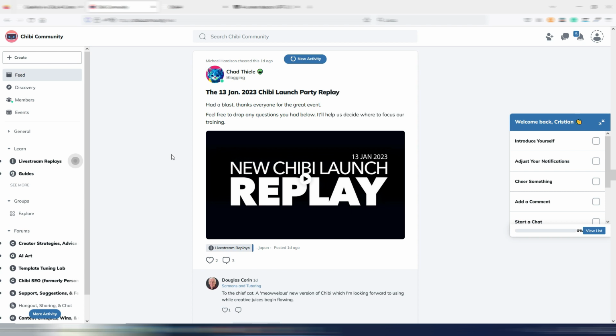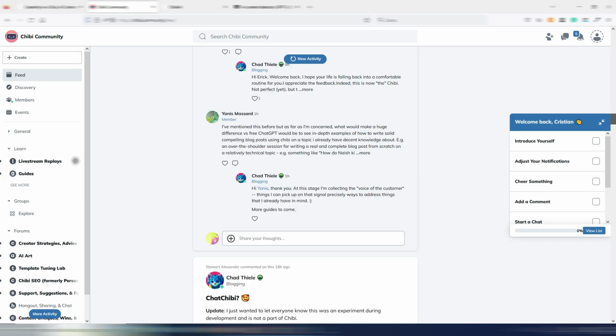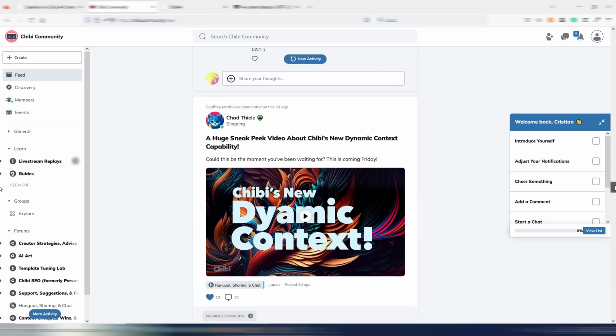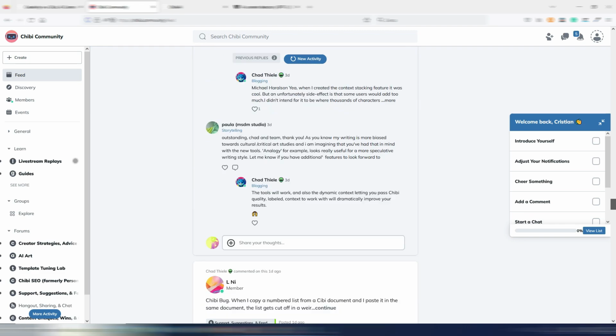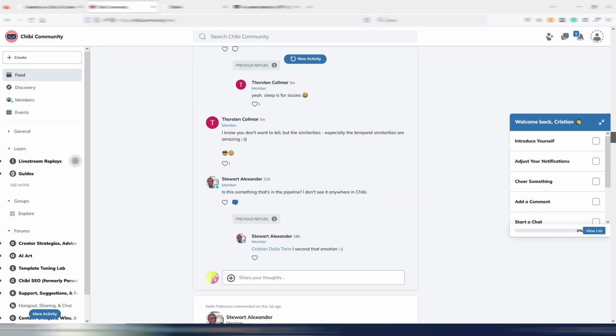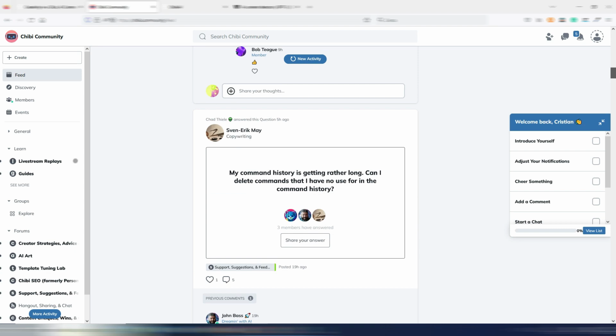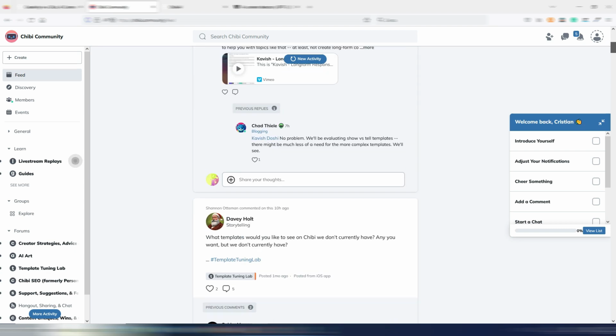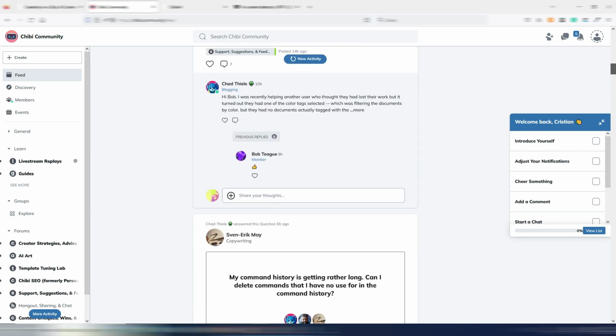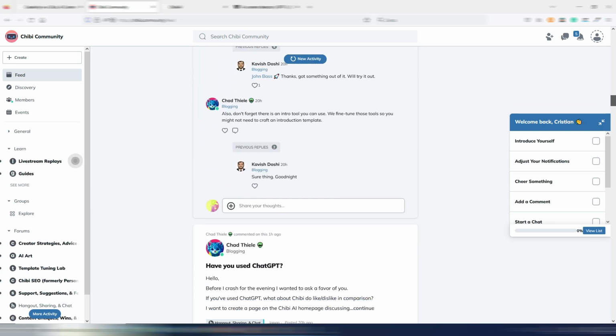What I like in this community is that you can talk directly with Chad, the owner and developer of Chibi, so you can interact with him, interact with other users, get ideas, show your ideas, your use of Chibi, your suggestions, and it's one of the few tools where you have a direct contact with the developer, because this is really important, in my opinion, because it gives you the chance to be part of the project, part of the tool, and make it better even with your ideas.